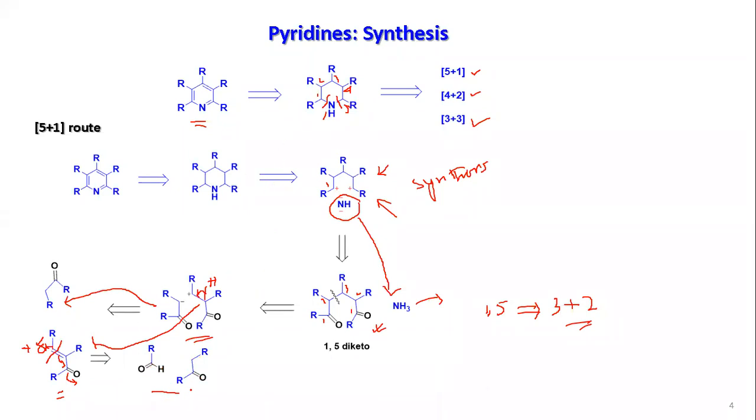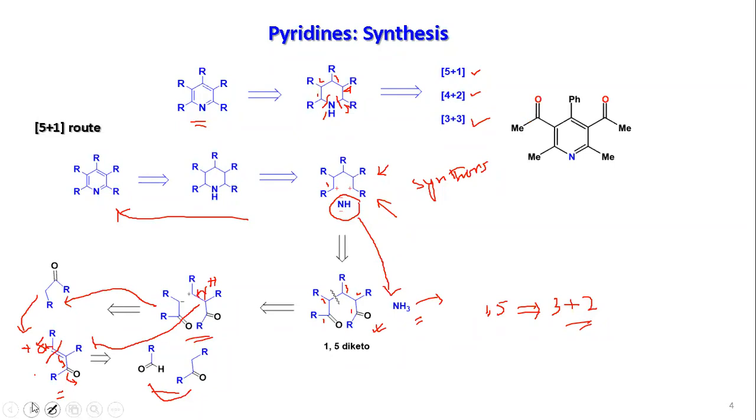First these two react to give this one, then these two react to generate the 1,5-diketo, then the 1,5-diketo reacts with ammonia to produce the saturated version, which may require some oxidizing reagent to finally convert it to the aromatic compound. So this is what we will find in the synthesis.